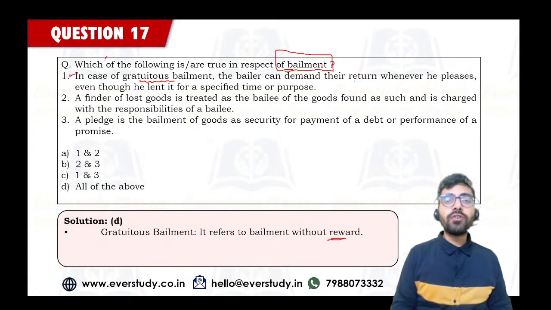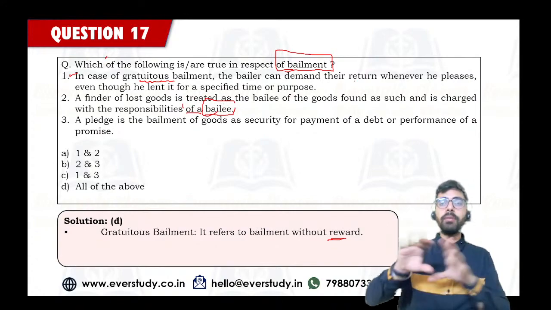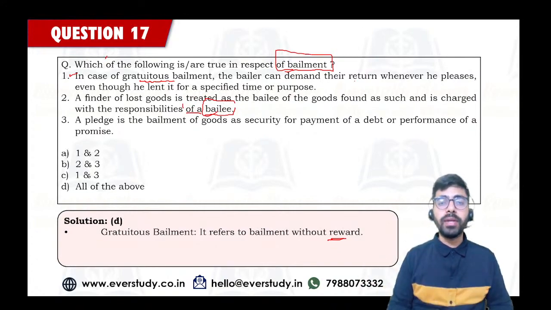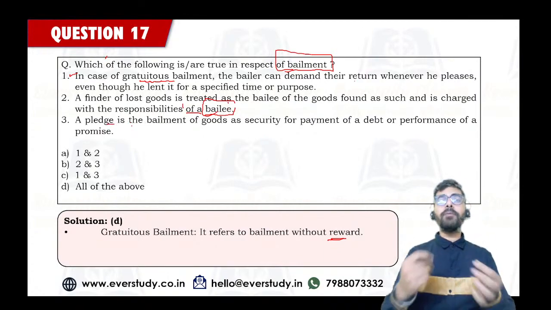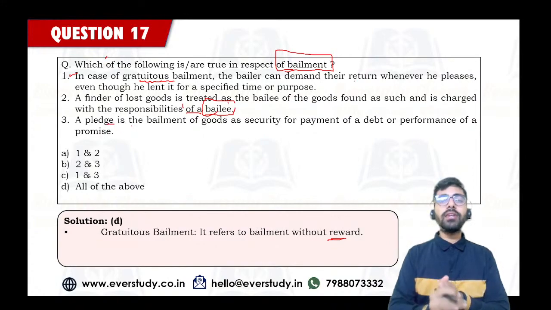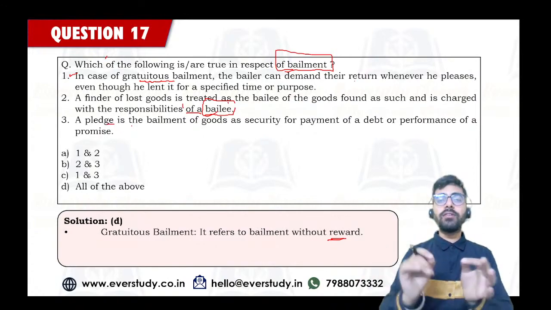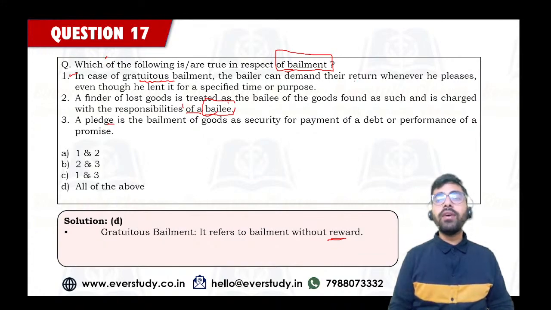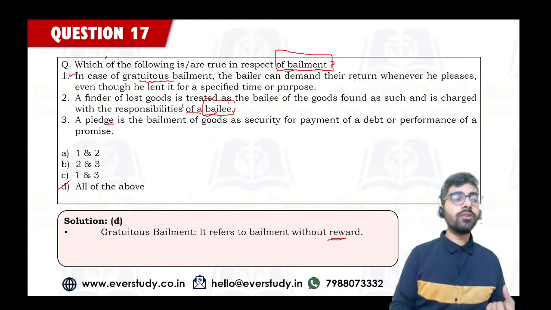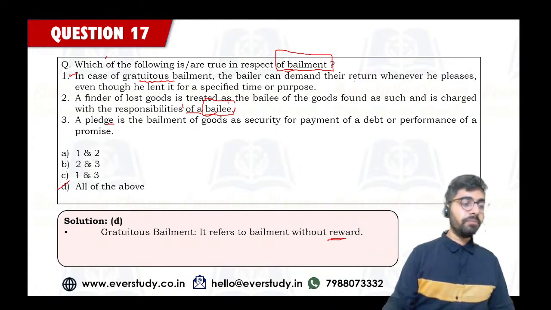A finder of lost goods is treated as a bailee of the goods found and is charged with the responsibilities of a bailee. So if you have found some lost goods, then you become a bailee and you have to fulfill the responsibilities. And then a pledge. So what is pledge? Pledge means you are keeping something as a mortgage. You are keeping some goods as mortgage. This is basically a bailment of goods, and this bailment is for procuring a loan. So the goods are a security for any debt or any performance of the promise. So all of these are right. That's why the answer is going to be option number D.